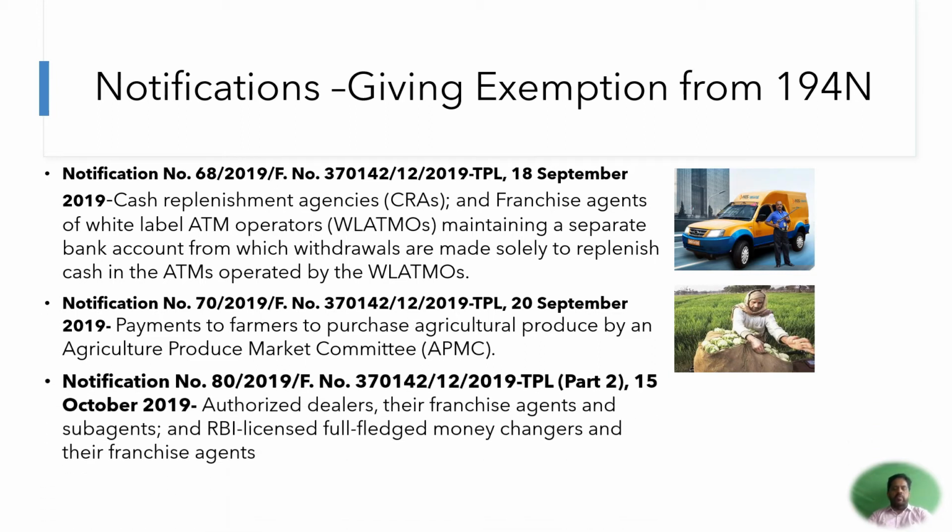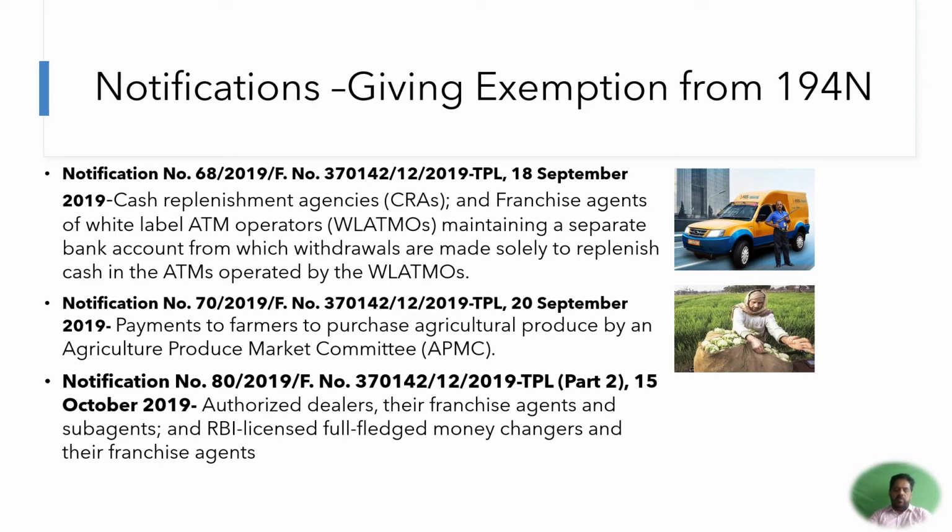Then the next notification is on the 15th of October. Here whenever any person withdraws the money, for example the franchisee agent of the authorized dealer or the money changer, because whenever a person pays in dollars or any other foreign currency and wants Indian currency, these people help by purchasing the foreign currency from the foreign tourist and in the process give them Indian currency.